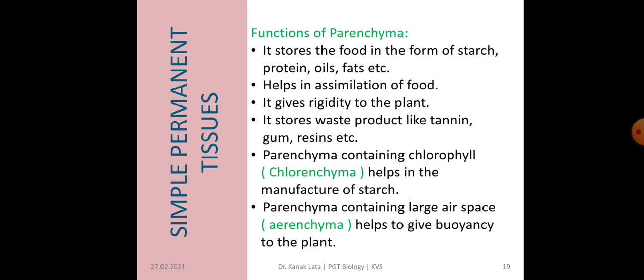Parenchyma, when it contains chlorophyll, is called chlorenchyma, and it helps in the synthesis of starch. When parenchyma contains large air spaces, it is called aerenchyma. And these aerenchyma provide buoyancy to the plants, means it helps in floating the plant. So chlorophyll containing parenchyma is called chlorenchyma and air space containing parenchyma is called aerenchyma.